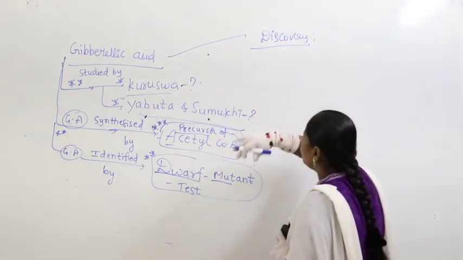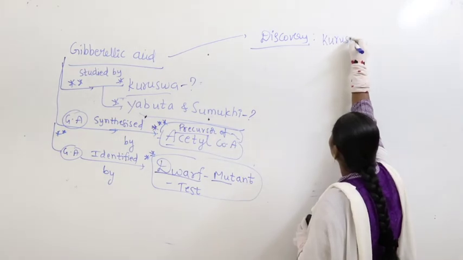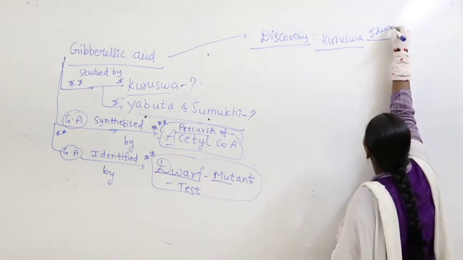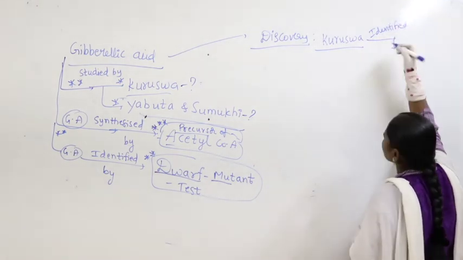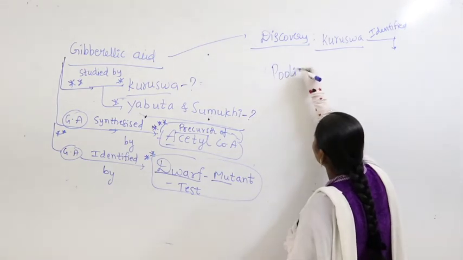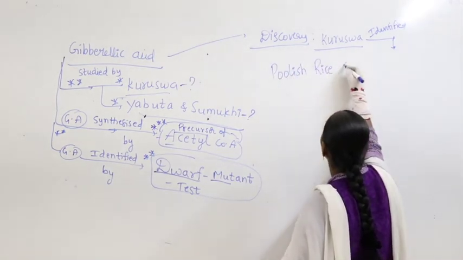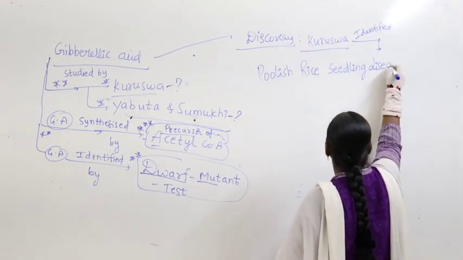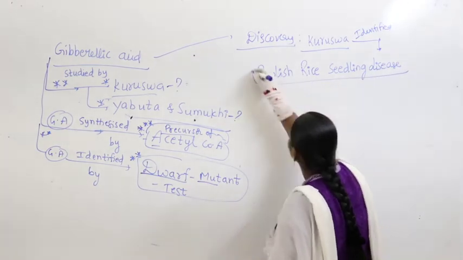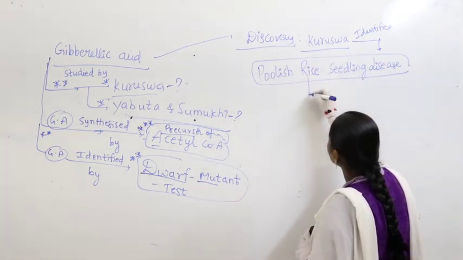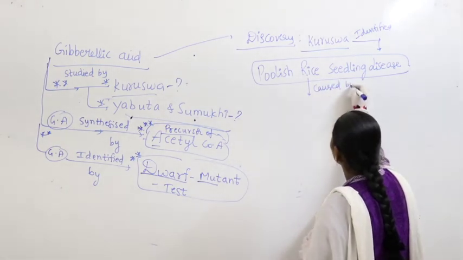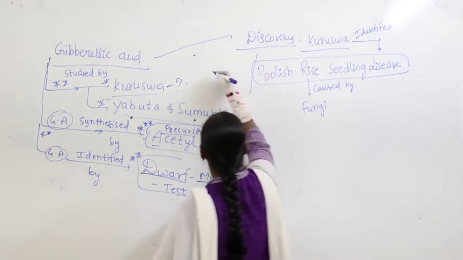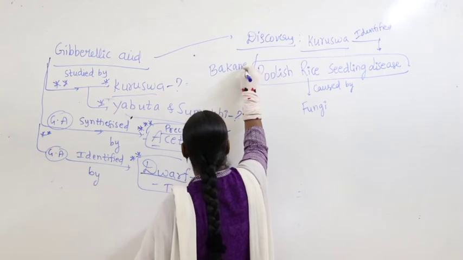In the discovery part, Kurosawa is the scientist who identified the foolish rice seedling disease, caused by fungi, also called Bakanae disease.